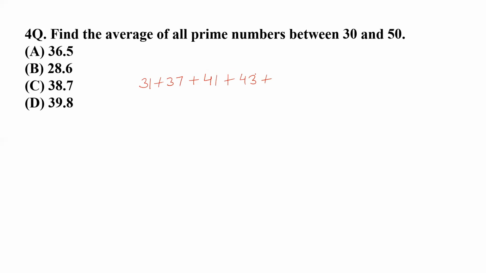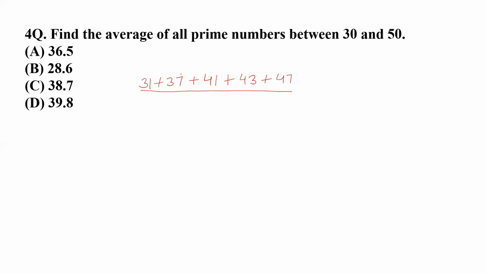And after that 44, 45, 46 and 47. 47 can also not be divided by any number, so this is also a prime number. After that there is 48, 49, 50. All these can be divided. So there are only 5 prime numbers between 30 and 50.